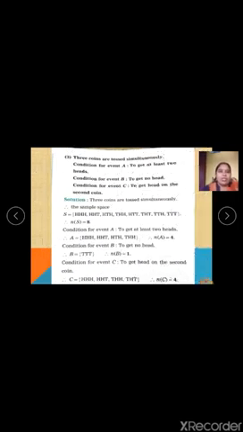The first sum is: three coins are tossed simultaneously. It is one of the sums from your exercise. Condition for event A is to get at least two heads. Condition for event B is to get no head. And condition for event C is to get head on the second coin. Now this question of your exercise practice set is only to find the sample space and write the number of sample elements, not to find probability.